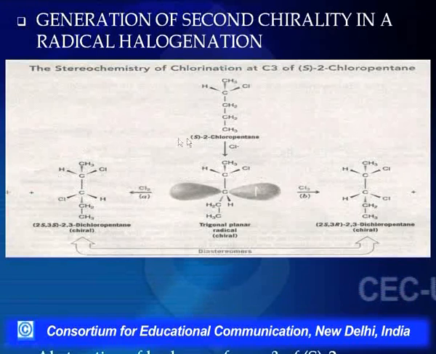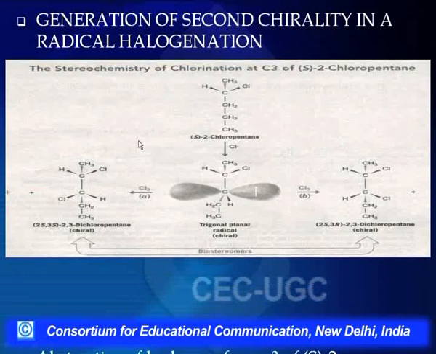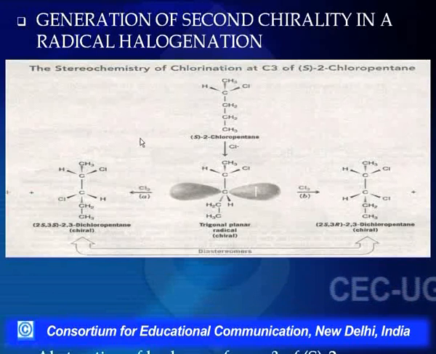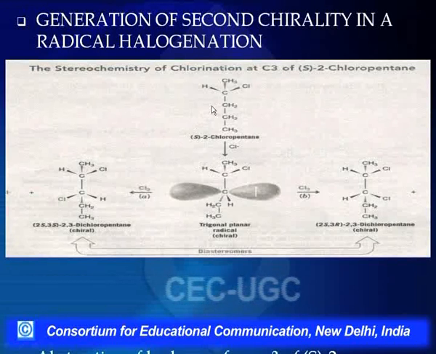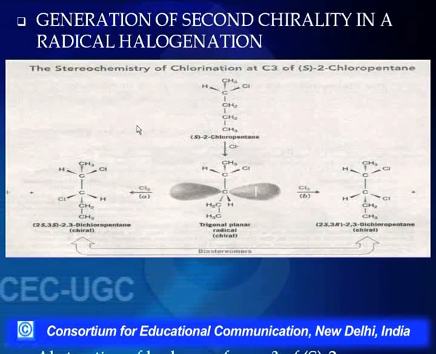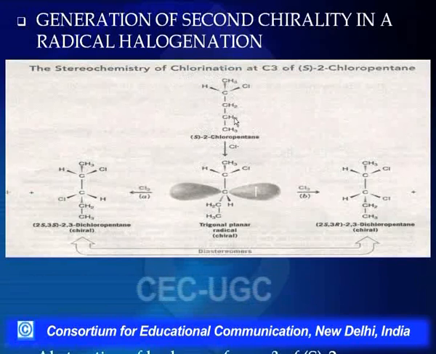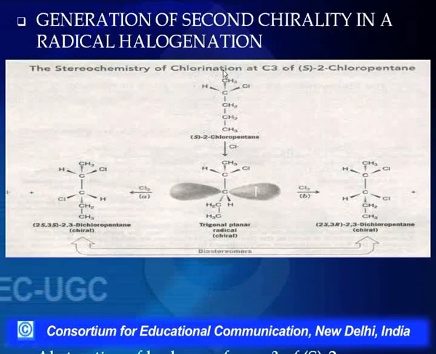The physical properties of the diastereomers are different. That is, the boiling point will be different, and if they are solids, their melting point will be different. So we will be able to separate these two diastereomers. What we have seen is that if a molecule is optically active and we do halogenation, and the reaction intermediate formed is a free radical, we end up with diastereomers which can be separated.